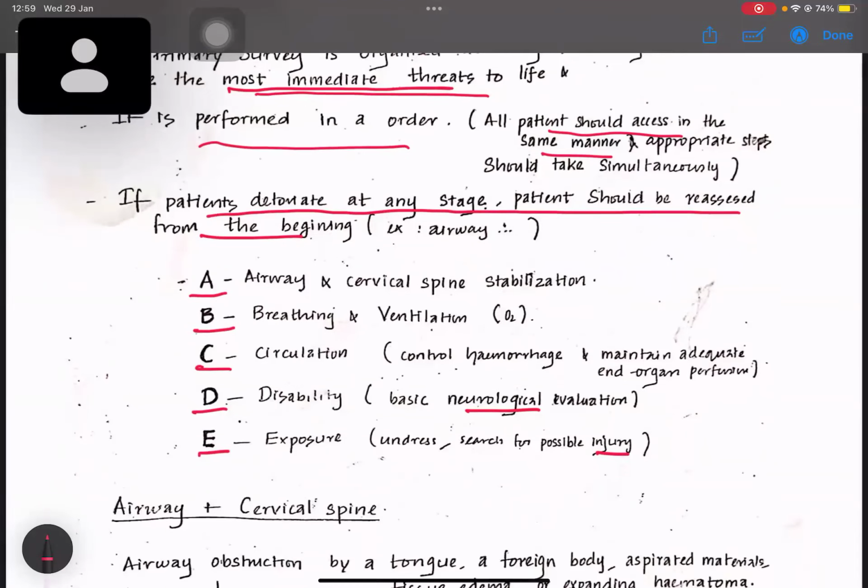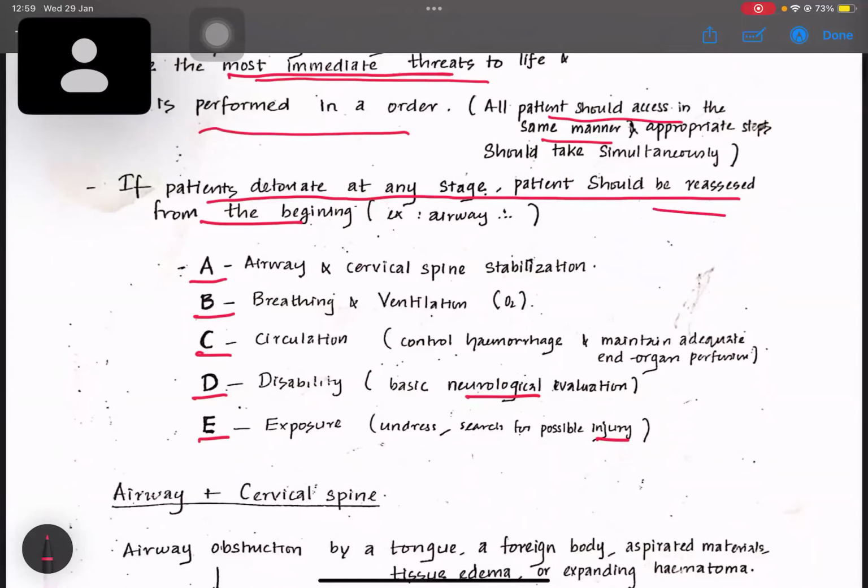If the patient deteriorates at any stage, the patient should be reassessed from the beginning. A, B, C, D, E is the approach. This is the order. A means airway, and here cervical spine stabilization is the crucial point because the patient may be having a cervical spine injury.